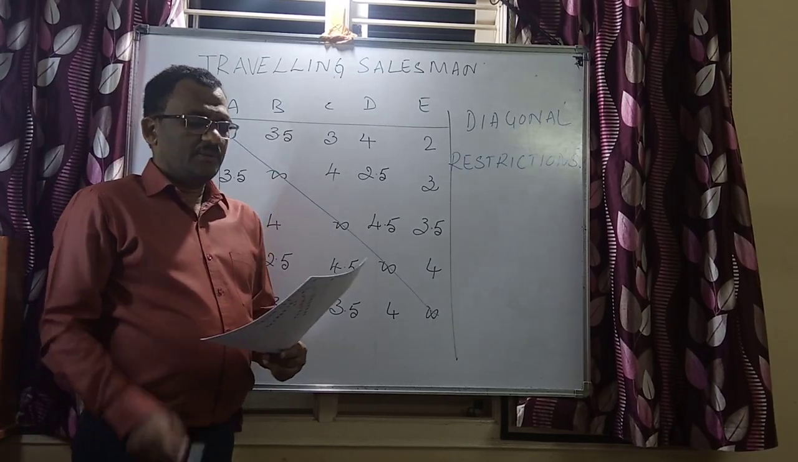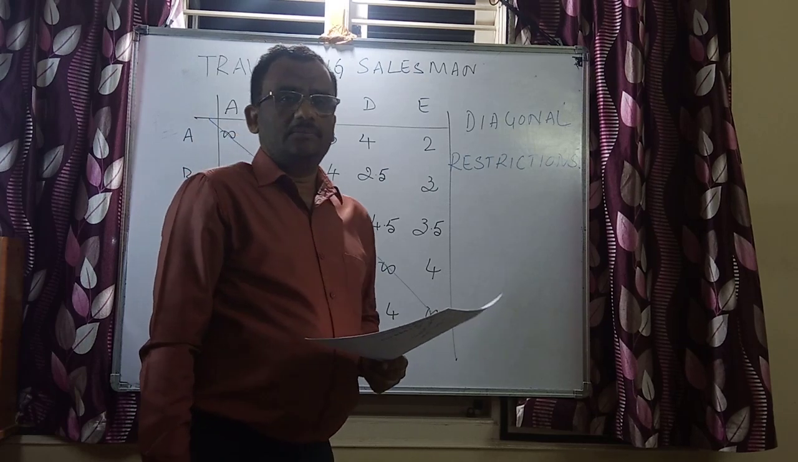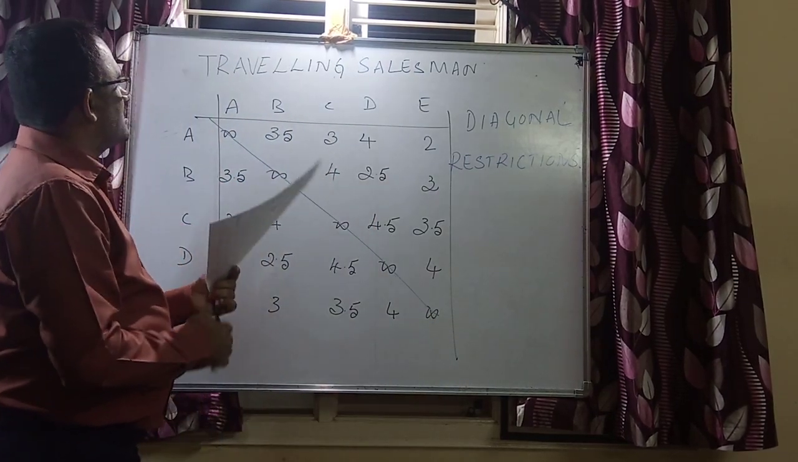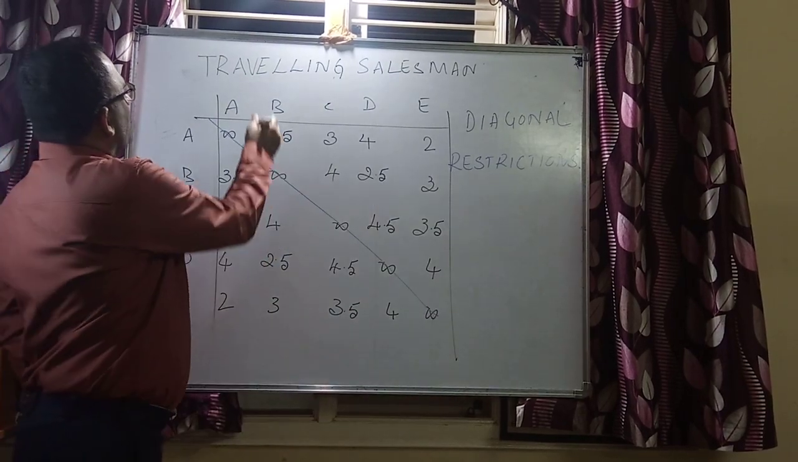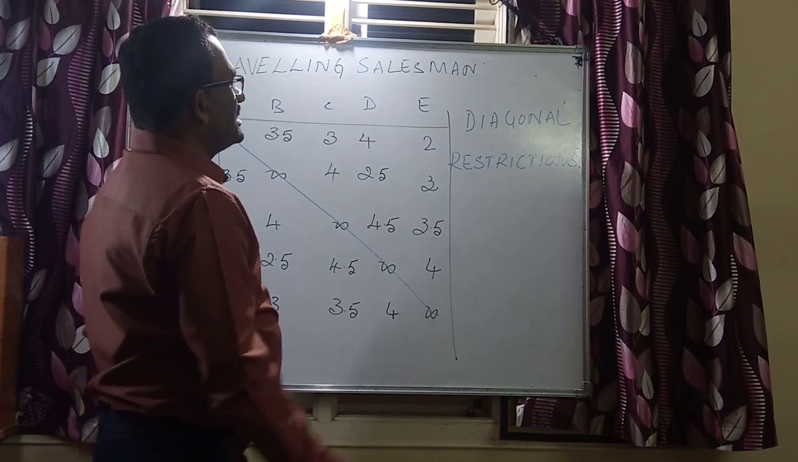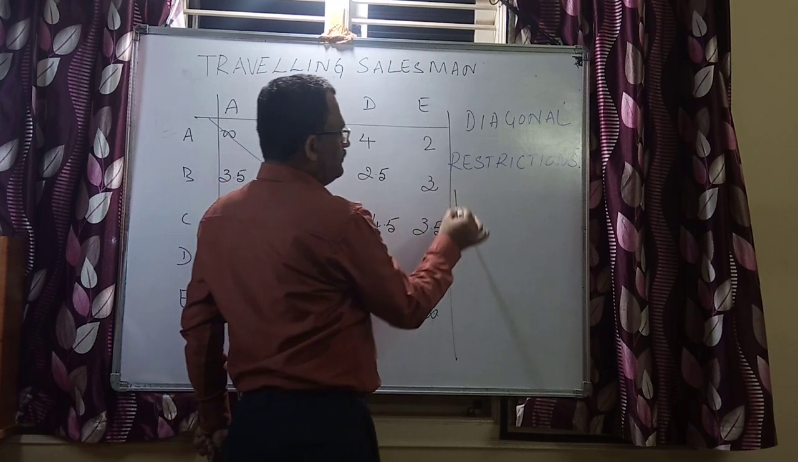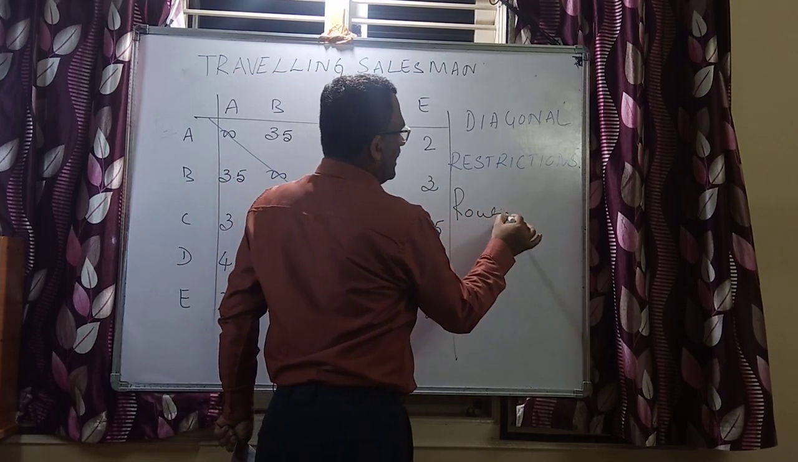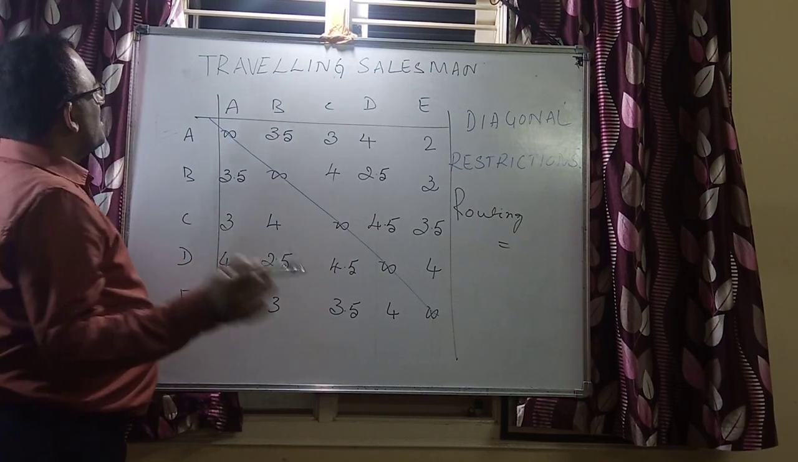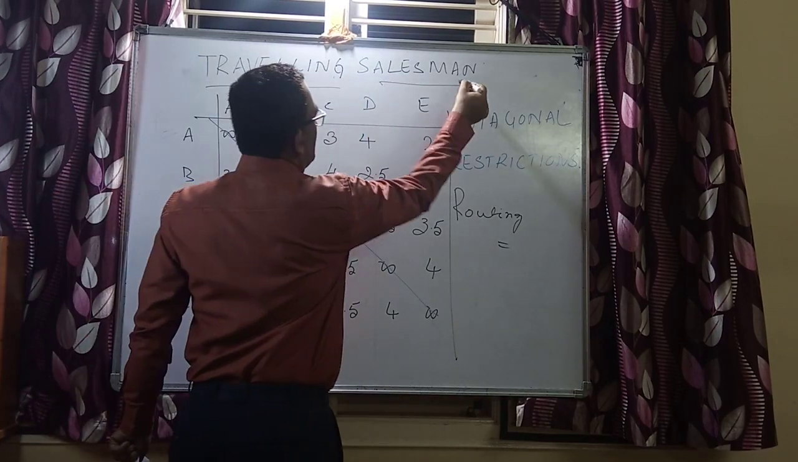My dear students, let me welcome you to one more video on the assignment problem. This particular video is going to discuss a very special case of assignment allocations, called diagonal restrictions. It is a kind of routing problem, and the name of this problem is the traveling salesman problem.